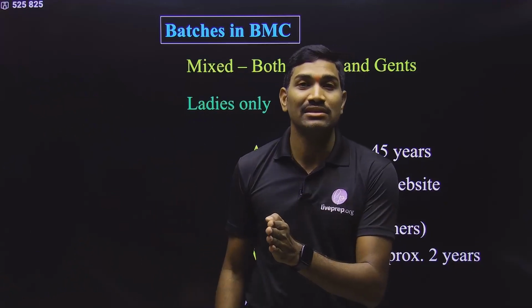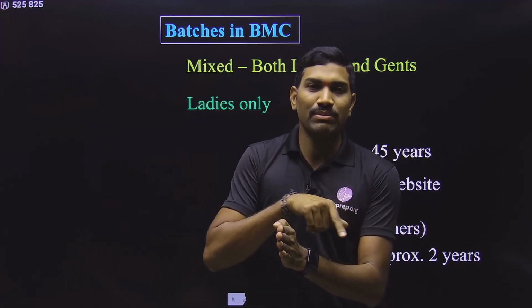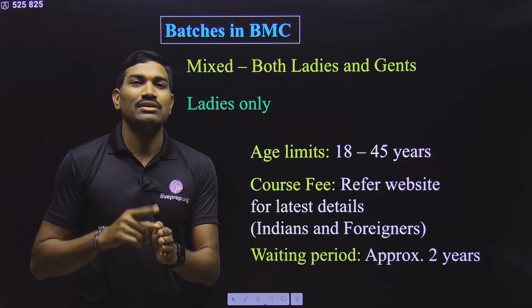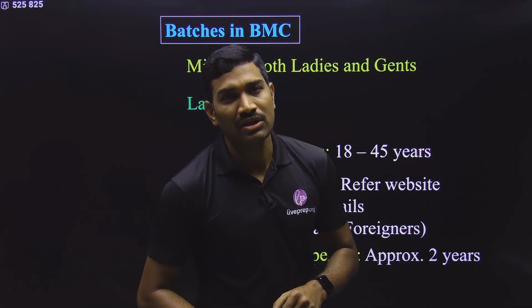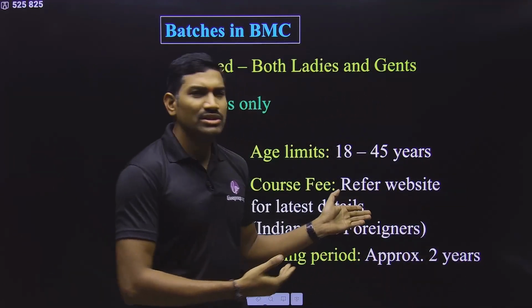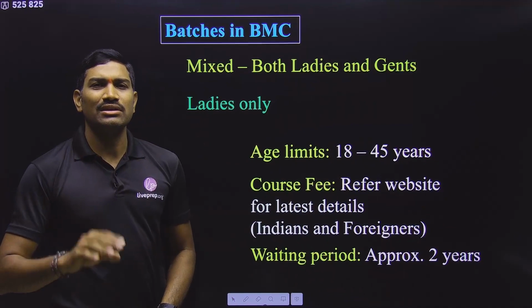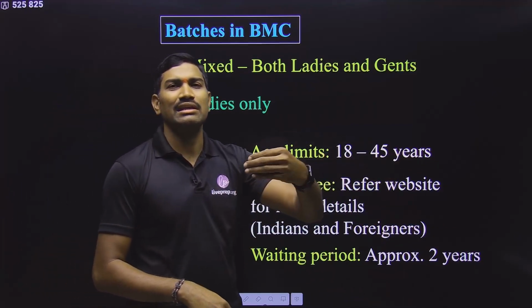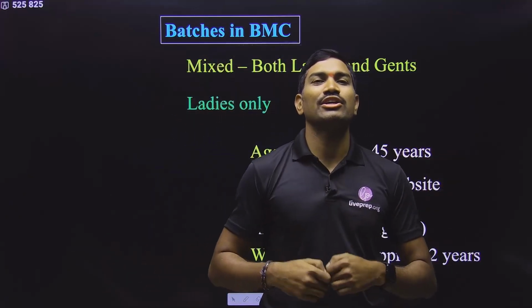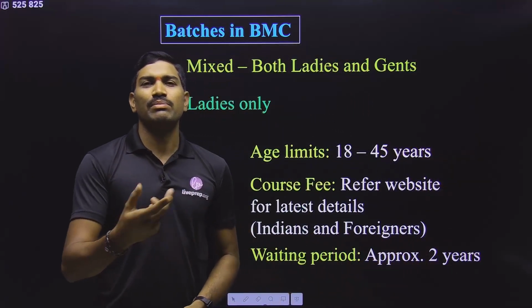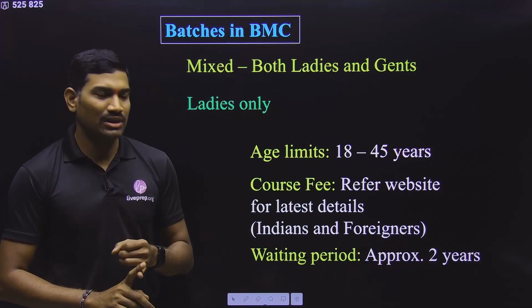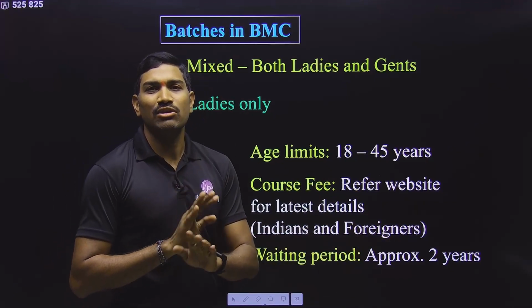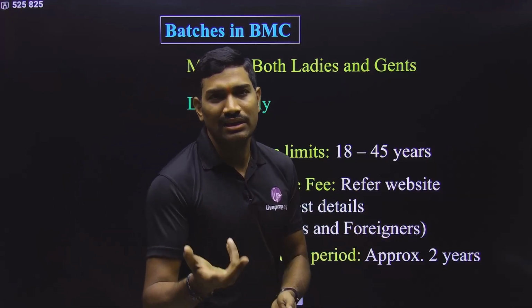But what about after the 60? You can still apply. But for those applying after these 60 seats, not age, 60 seats, they will charge on an actual cost basis. So per day so and so amount will be there, and the course duration is around 28 days. Multiply with that and you will get the actual cost of around 1 lakh, or whatever the cost is on that day. As per that, they will tell you the actual cost. If you are ready to pay that actual cost, you can pay on the spot and register for it. This chance is also there, and this is for Indians I am saying. For foreigners, this subsidy will not be applicable, and you need to pay based on the actual cost basis only.